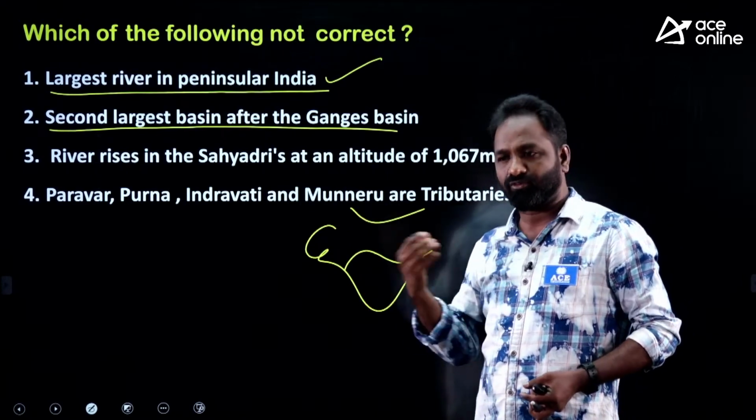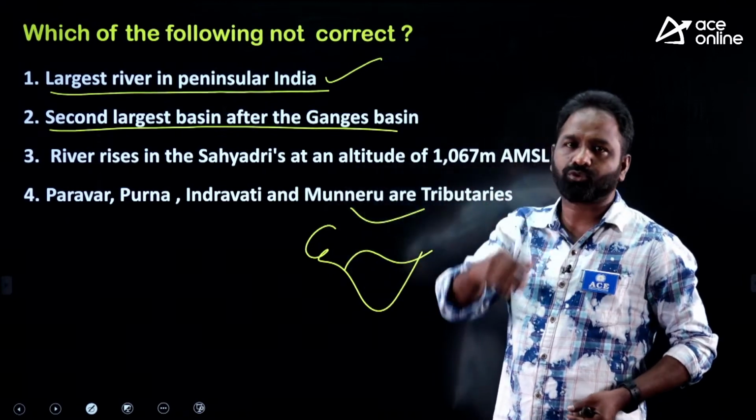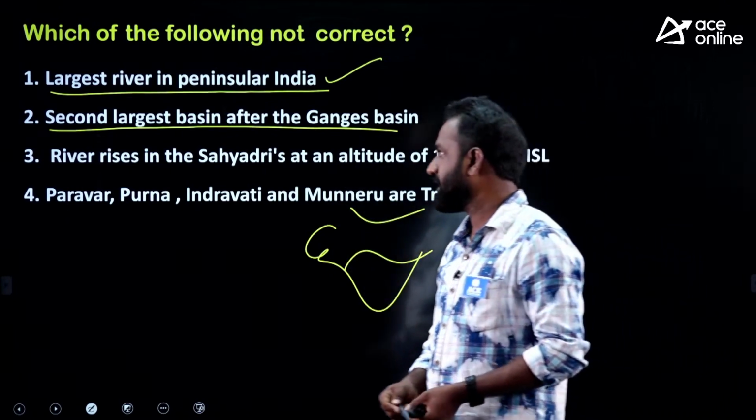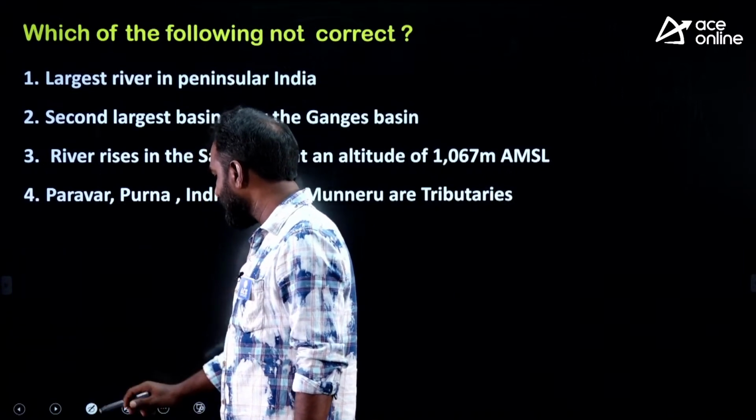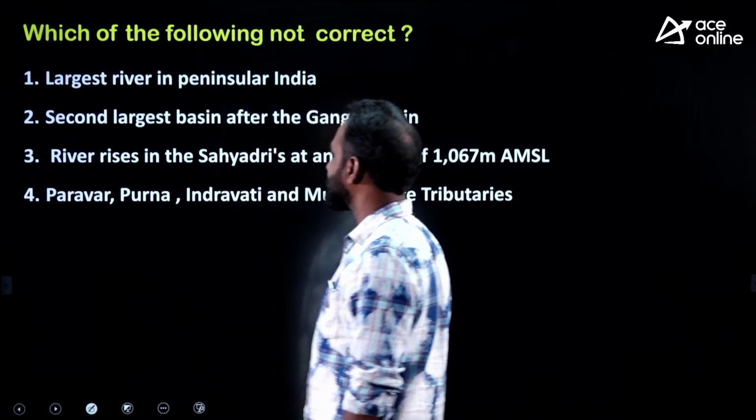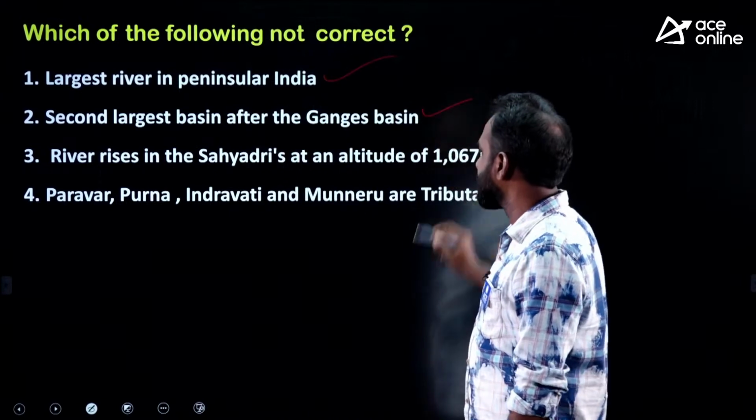Because the Indus River not only flows through India, but it also flows through Pakistan. So mainly Pakistan, secondary India. Yes, after the Ganga river, it is the second largest basin. Obviously, it is the right statement. This one is right. This one is right.